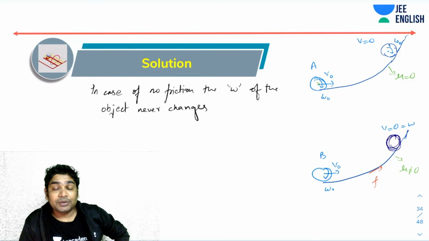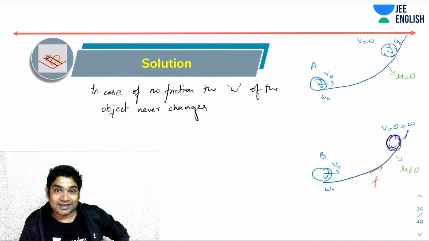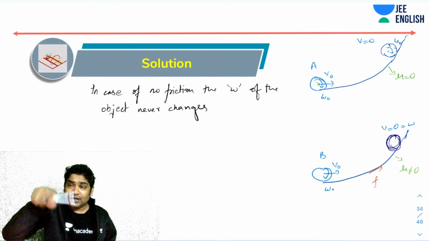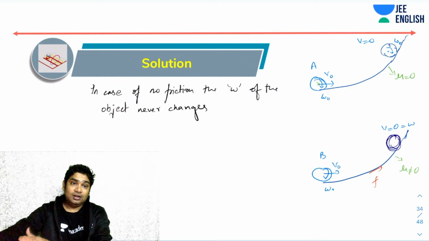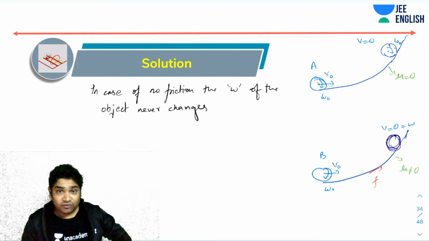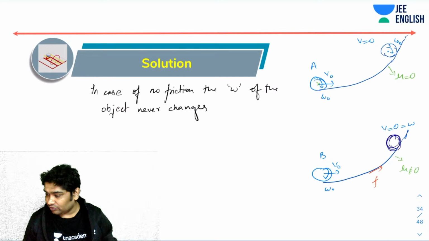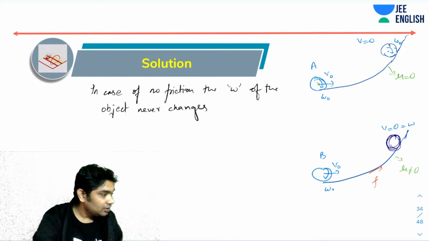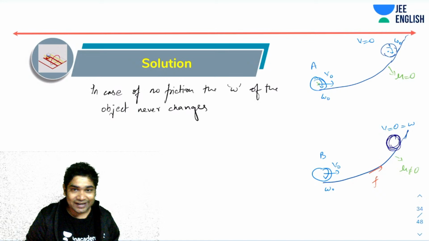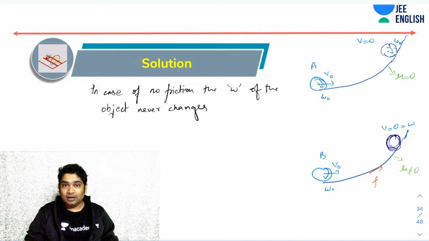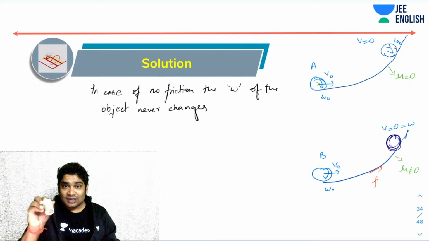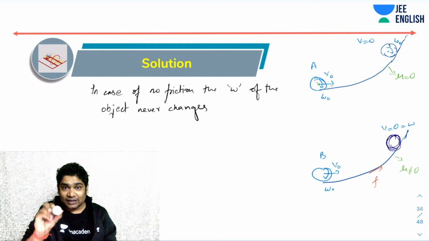Why would omega decrease? There should be some external torque, right? There is no external torque, so alpha will not come, and if alpha does not come, omega will not decrease. So even when it reaches the top, it is still rotating with the same omega. That omega never changes. For instance, a good example is if something is rotated and thrown upward, when it is in air, there is nothing to retard its omega.